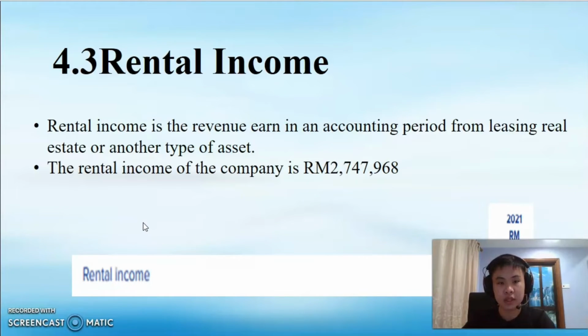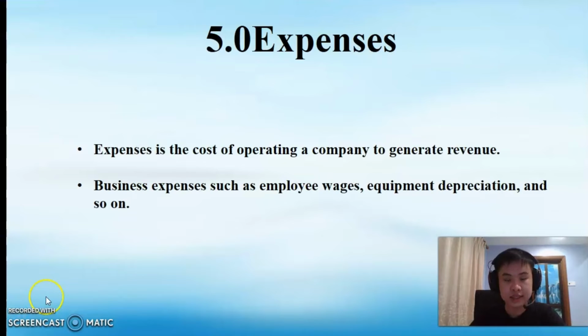4.3 Rental income. Rental income is the revenue earned in an accounting period from leasing real estate or another type of asset. The rental income of the company is 2,747,968. Lastly, expenses. Expenses is the cost of operating a company to generate revenue. Business expenses such as employee wages, equipment depreciation, and so on.